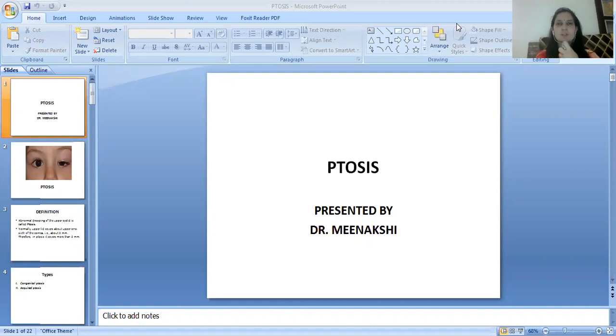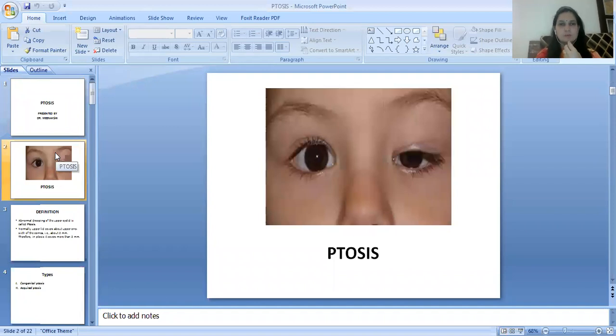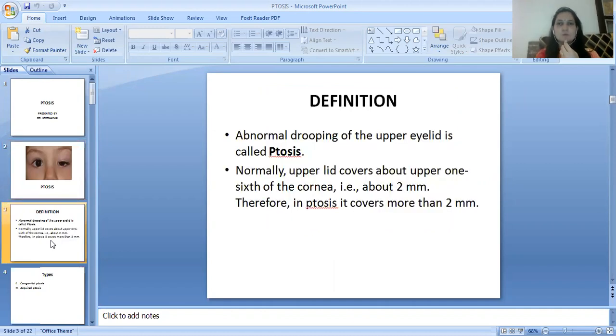आज का हमारा टॉपिक है ptosis. So here is an image of ptosis. You can see the drooping of the eyelid of the left eye of this patient. Abnormal drooping of the upper eyelid is called ptosis.